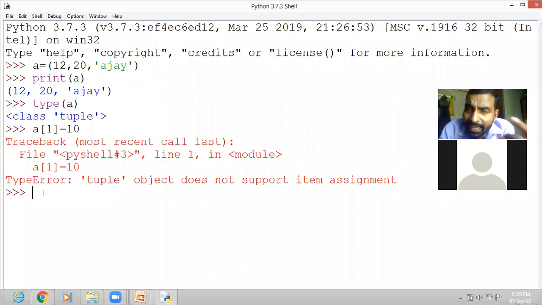But if you want to access the value of a tuple, to print the value according to the sequence or according to the position, you can print, but changing is not possible.